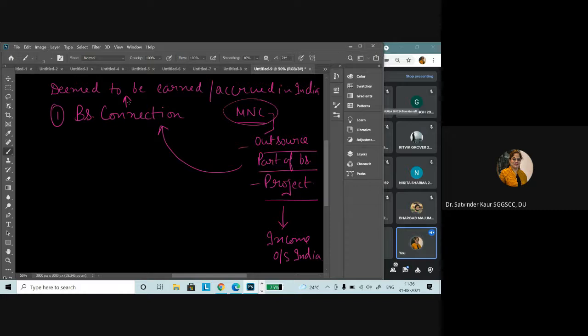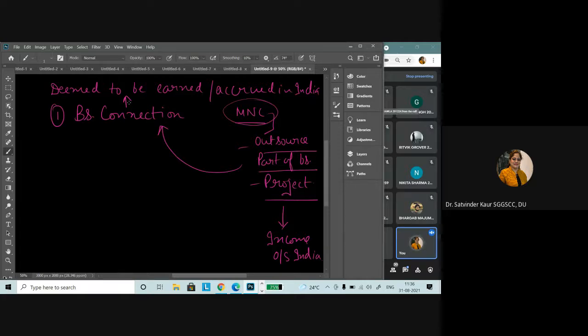For example, if there is ABC Bank and they have after sale services or customer grievances, for that they have set up a particular company in India, and they are taking care of it, as all of us are aware of call centers or such projects. So the income earned from that particular credit card division, or that particular portion, will be considered as income earned in India. That particular thing is considered as income deemed to accrue or arise in India.